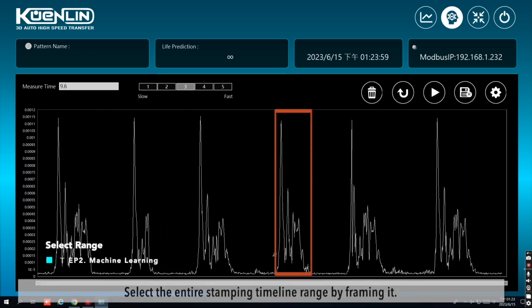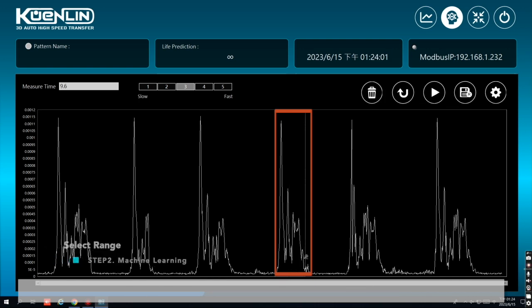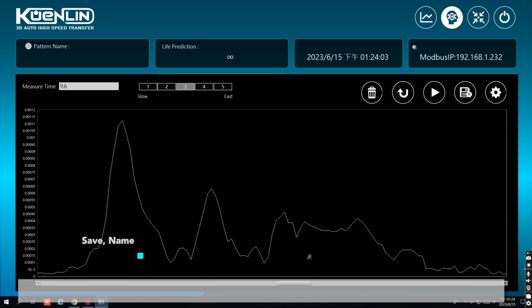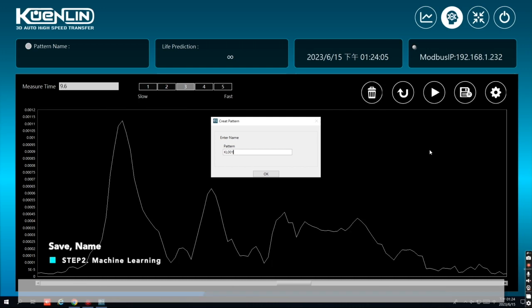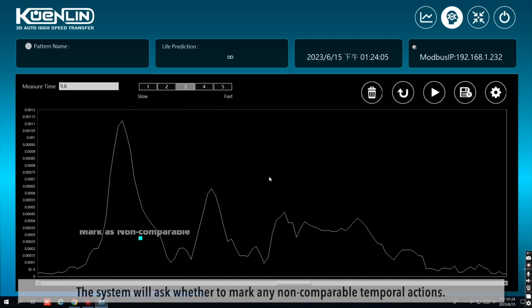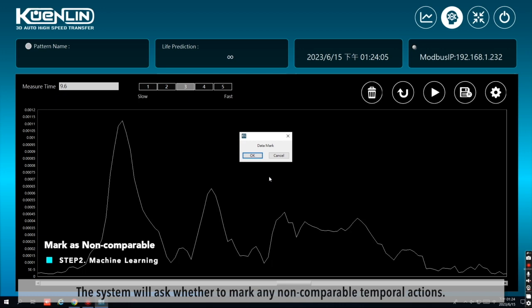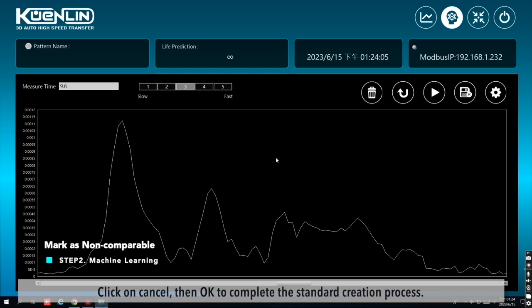Select the entire stamping timeline range by framing it. After completing the selection, click on Save. Provide a name for the standard, and once the saving process is completed, the system will ask whether to mark any non-comparable temporal actions. Click on Cancel, then OK to complete the standard creation process.